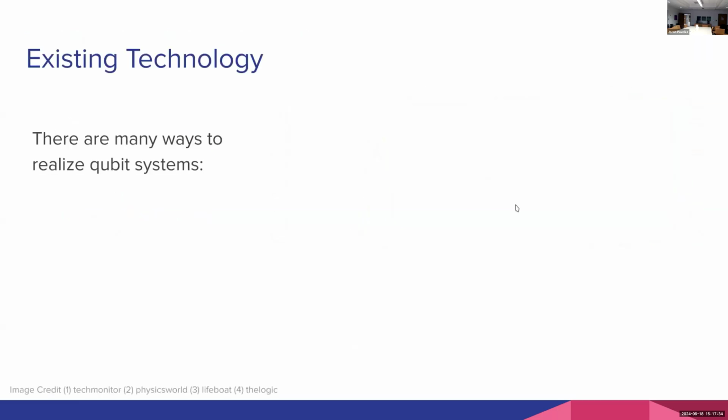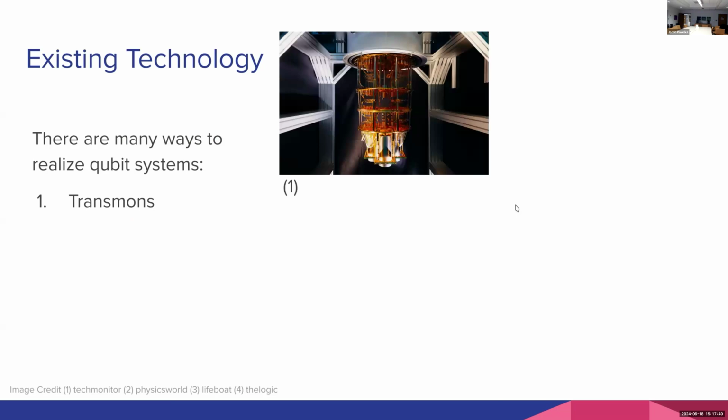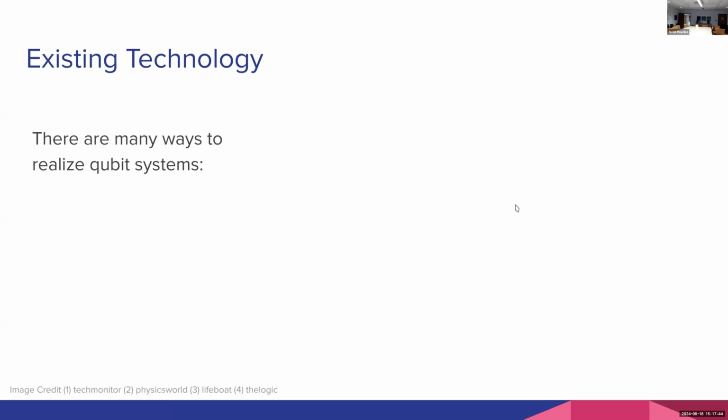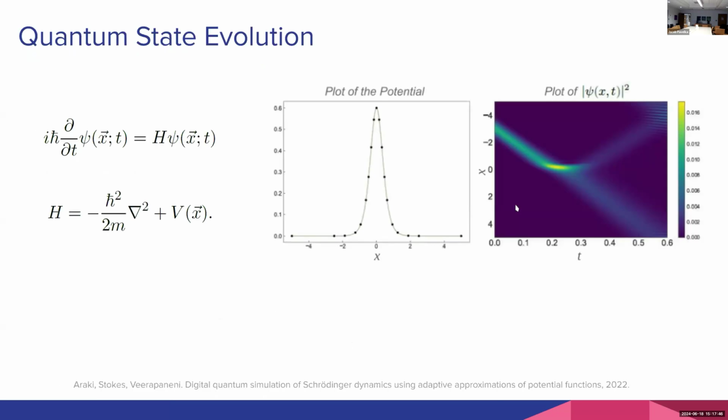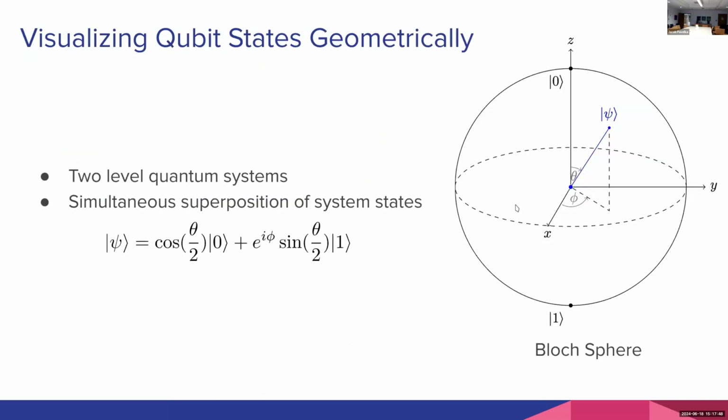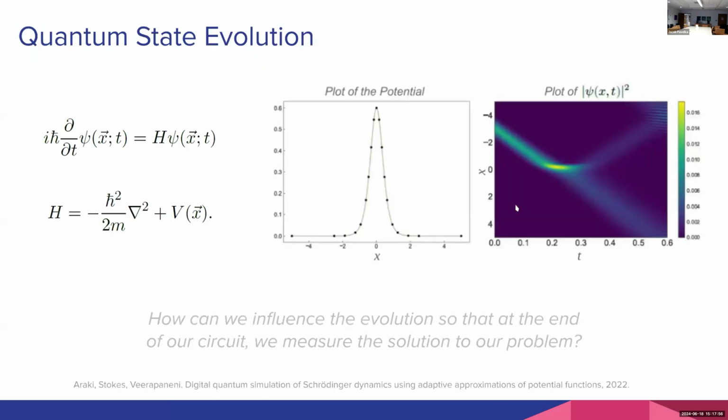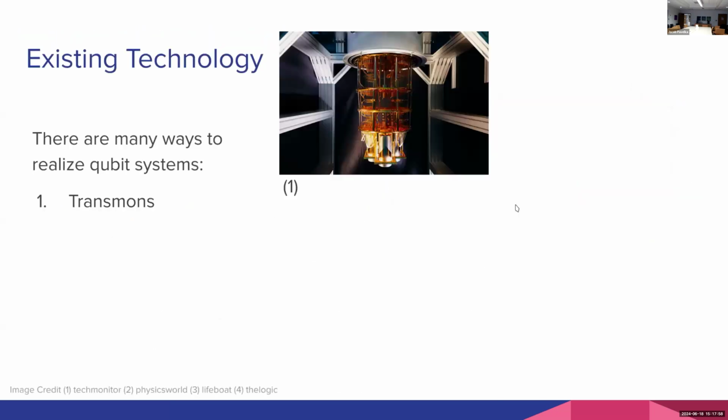Okay, so let's talk about some existing technology. This is kind of the fun part. There's many ways that we can possibly realize a qubit system. One way is to use superconducting transmons. So in this sense, we've talked about a qubit, and I guess I didn't really specify, but a qubit is just a 2-level quantum system. Oftentimes we'll talk about the spin of an electron or the polarization of a photon, some of these very low-level physics systems.